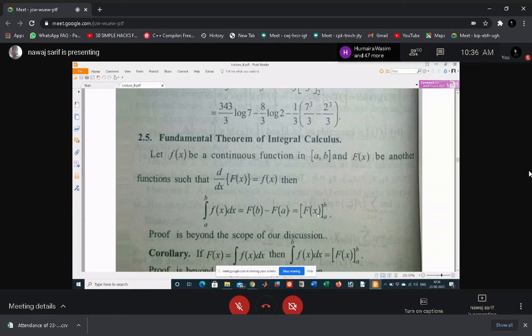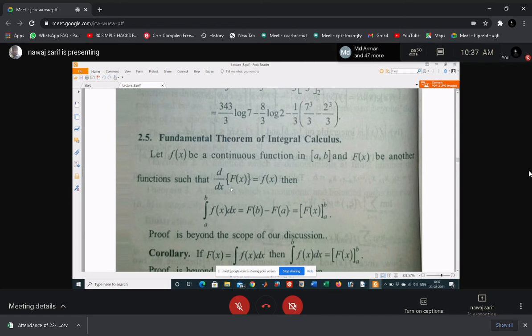It is x square. That means this property holds. Then you have x square from a to b, that means F(b) minus F(a), that is b square minus a square. The integral from a to b of 2x dx is b square minus a square. Is it true?